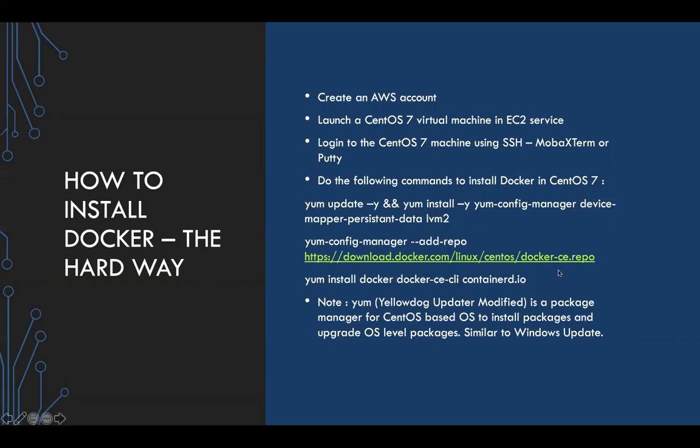And then add the Docker repo to your yum config manager and go ahead and install Docker, right? So you have to specify these three commands, and when you do, Docker is installed automatically. Then you have to specify one command to start Docker, which is systemctl start docker. You can also enable Docker by specifying systemctl enable docker. So you can get the hang of it. You have to start Docker once you have installed it. So this is the toughest way to do it.